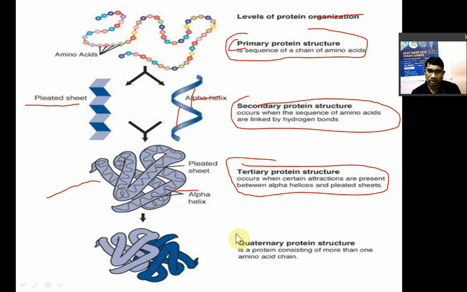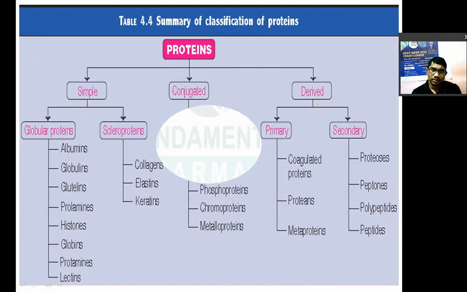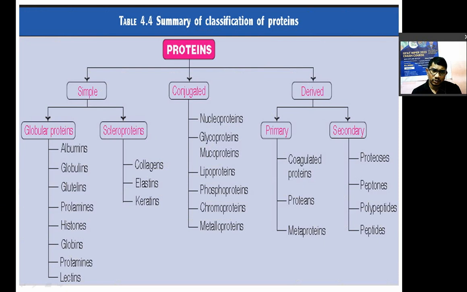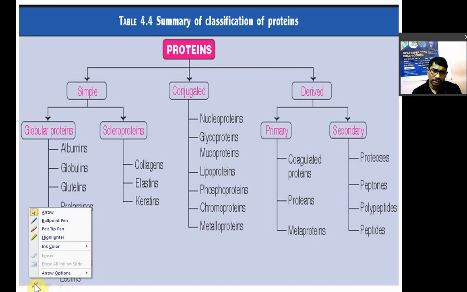Now quaternary structure is a protein consisting of more than one amino acid side chain. When there are two or three amino acid chains, there are attractions like hydrogen bonding, and because of that the quaternary structure of protein is there, right. Classification: proteins are classified into these three major classes: simple proteins, conjugated proteins, and derived proteins.